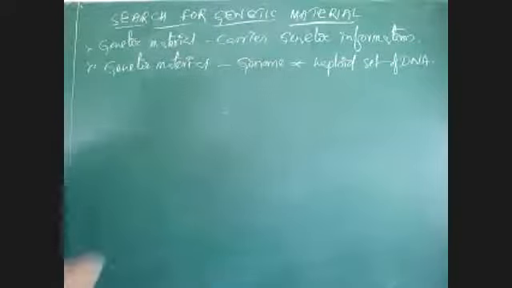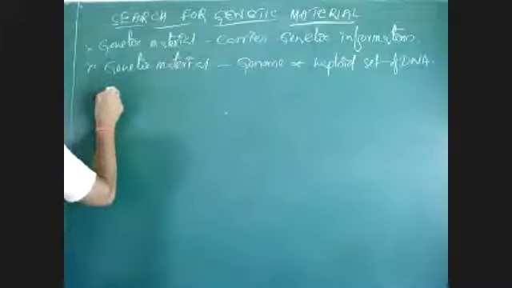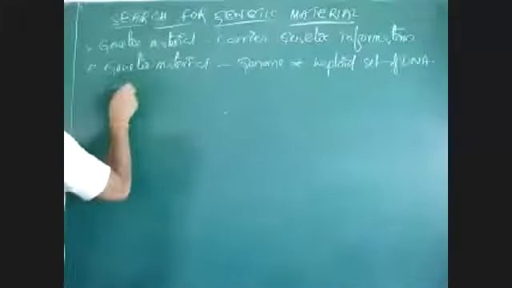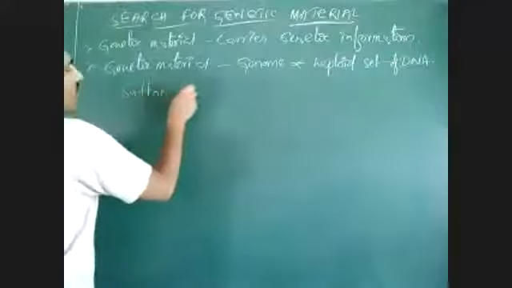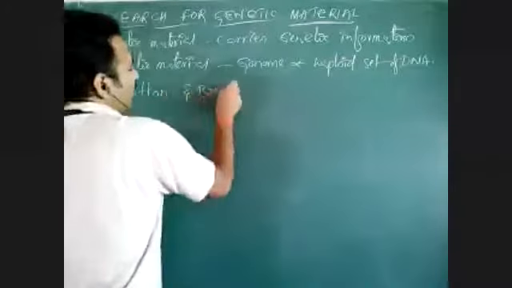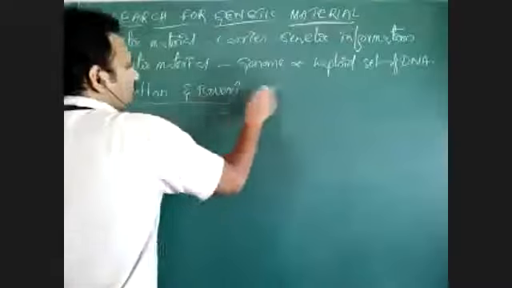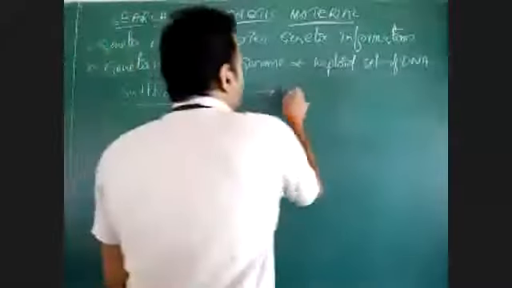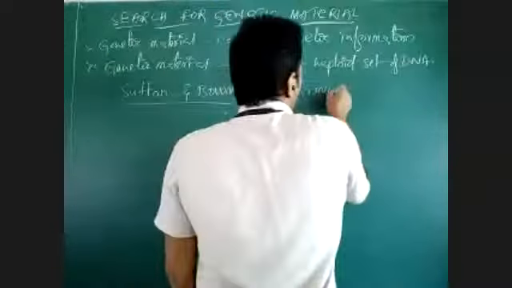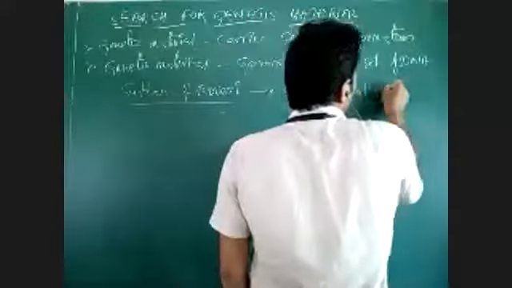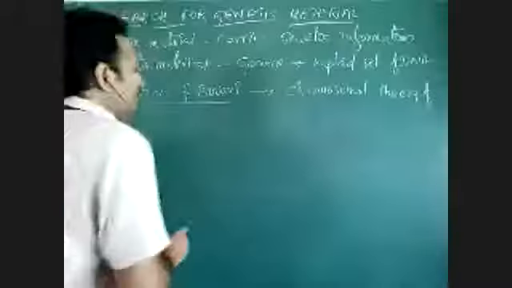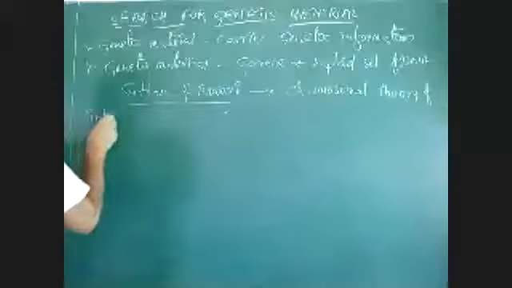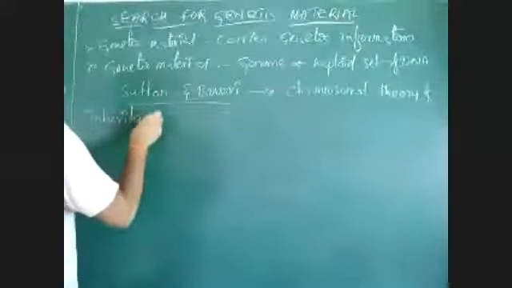According to that, two scientists named Sutton and Boveri proposed the chromosomal theory of inheritance.